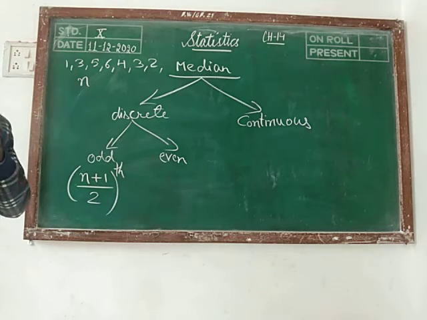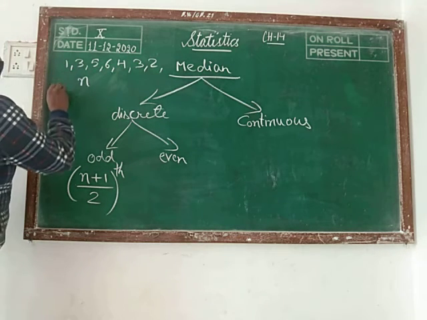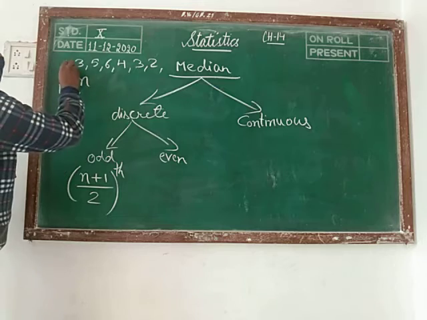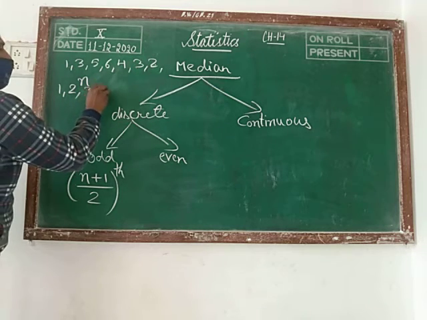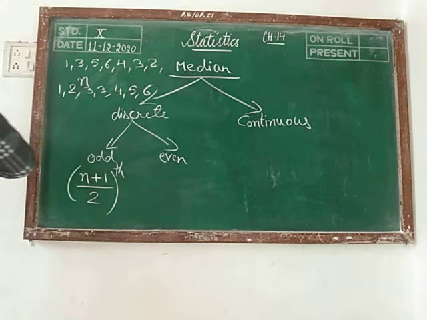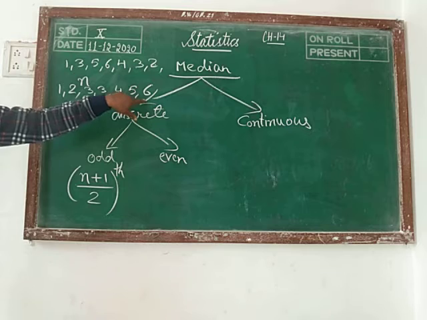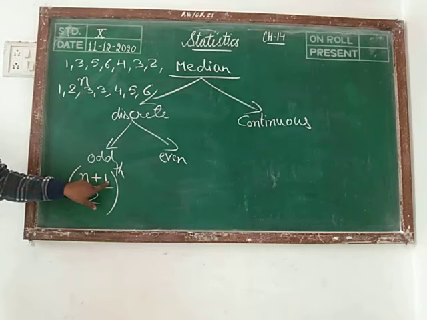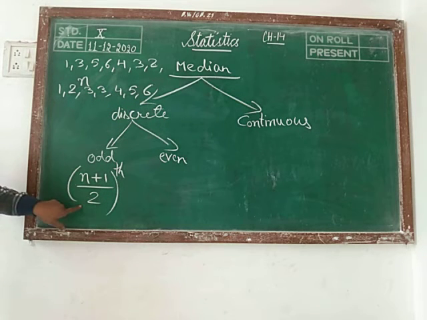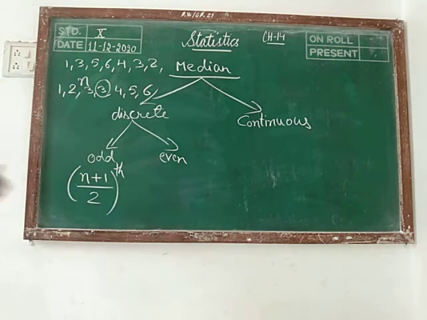First of all, we arrange this data in increasing or decreasing order. Writing in increasing order, 1, 2, 3, 4, 5, 6, 7. 7 plus 1 is 8, 8 upon 2 is 4, means the fourth term is the median.